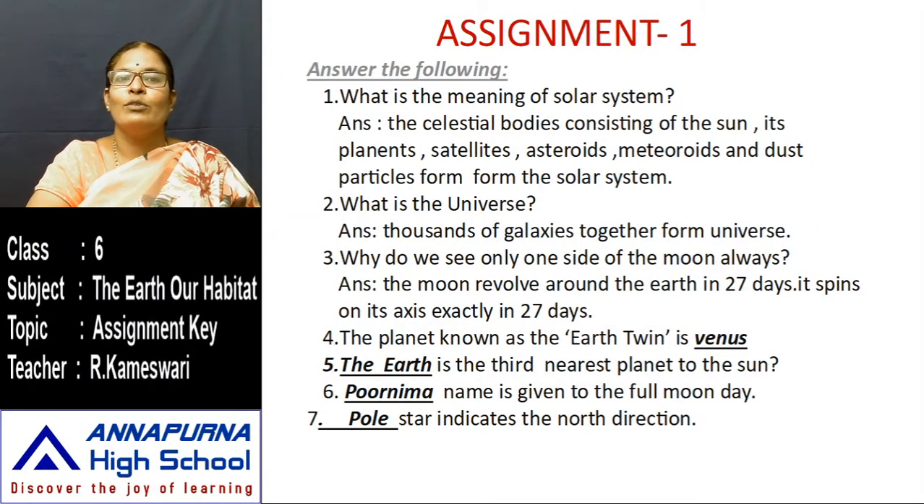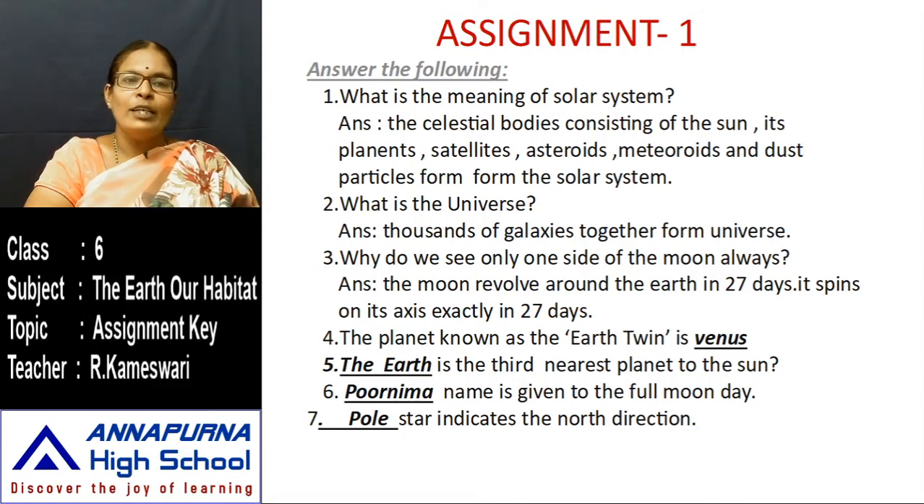What is the meaning of solar system? The answer is: the celestial bodies consisting of the sun, its planets, satellites, asteroids, meteoroids, and dust particles form the solar system. Next question. What is the universe? Thousands of galaxies together form the universe. That is the answer of the second question.